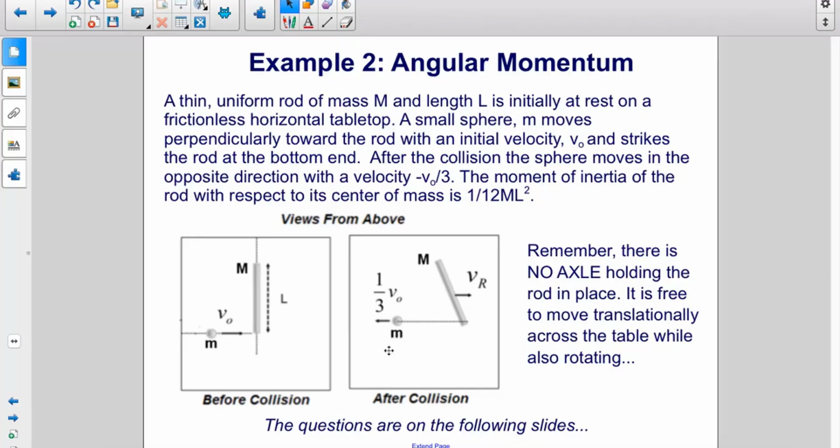The moment of inertia of the rod with respect to its center of mass is 1/12 mL squared. Remember, in this problem, there's no axle holding the rod in place. It is free to move translationally across the table while also rotating. The questions are on the following slides.